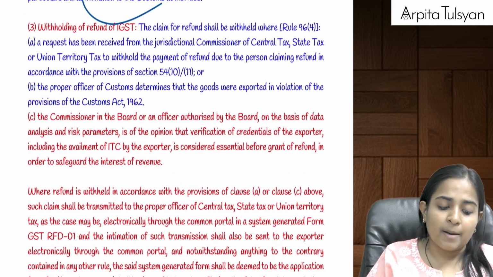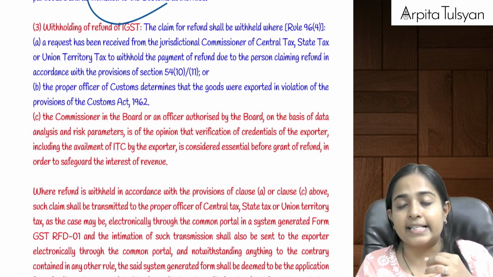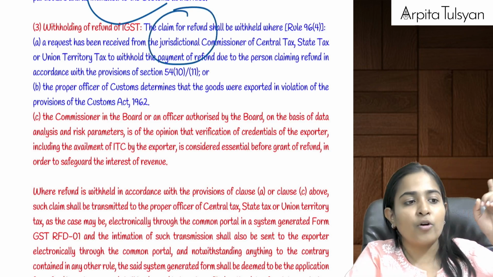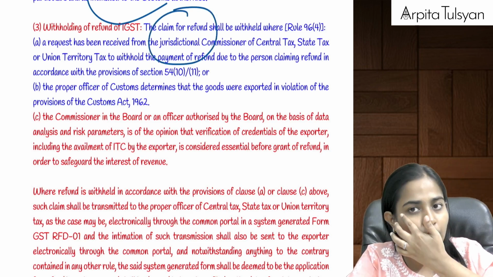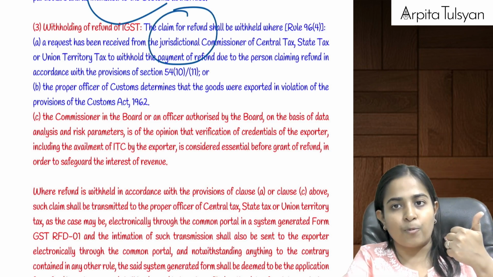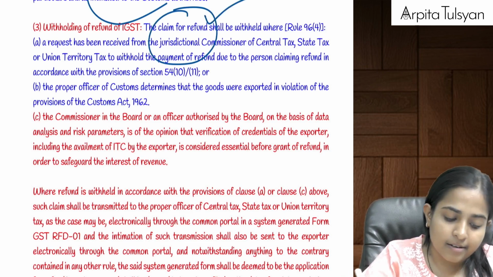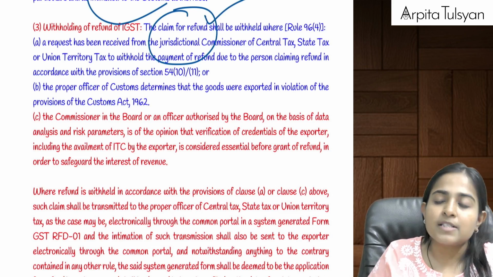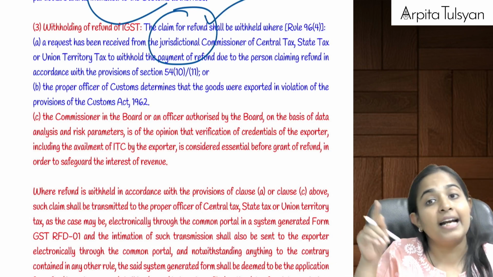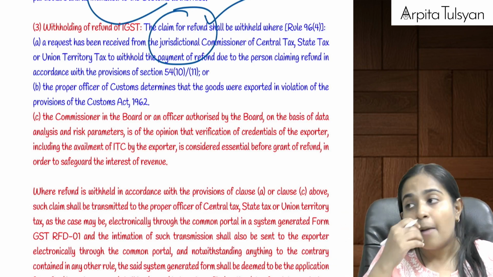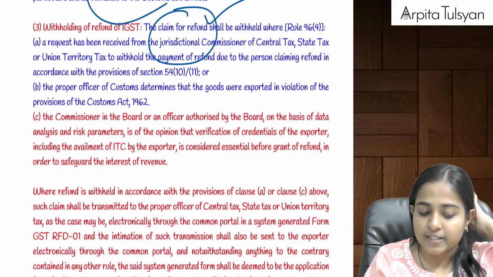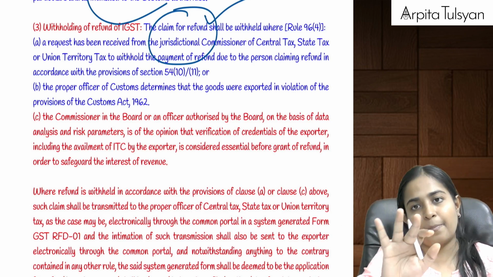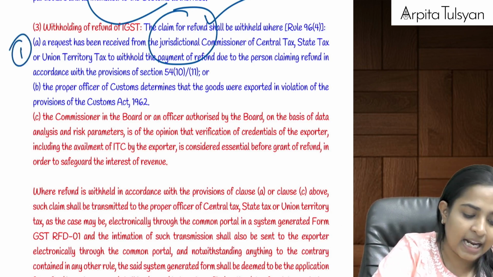Okay. Now in three cases, this refund can be withheld. Okay, we had studied about withholding under 54(10) and 54(11). That was not for exports. Now here there are three circumstances in which your refund on exports can be withheld. Suppose this officer is receiving any request under section 54(10) or 54(11), means central officer or state officer, UTGST officer, etc., making a request to this IGST officer that sir, please withhold his refund. In that case, it can be withheld.